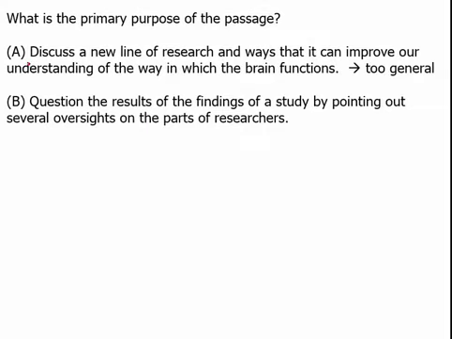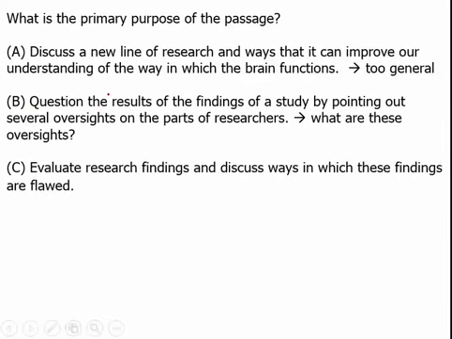B. Question the results of the findings of a study by pointing out several oversights on the parts of researchers. Now, does he question the results of the findings? Sort of. He says they need to go a little bit further. But what are these so-called oversights? Does it mention these oversights in the passage? Now you may think, well, it doesn't, but there must have been some oversights because he doesn't agree with them. But his purpose is to tell us what these researchers should do in the future to make their findings more valid, but he doesn't actually point out specific oversights.